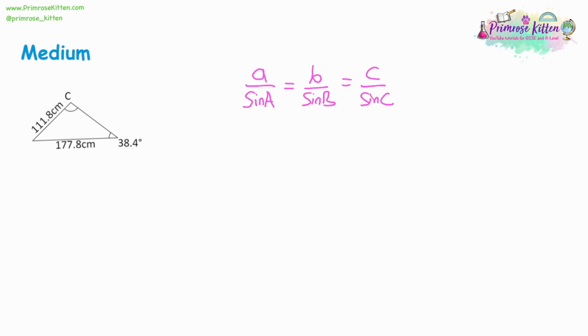Well, first we need to talk about the labels. Now, a, b, and c can be any sides of the triangle. It doesn't matter which sides they are, and it doesn't really matter which ones are which. What does matter, though, is the relationship between the angles and the sides, because we've got the lowercase a, b, and c, and the uppercase A, B, and C. Now, the lowercase versions of a, b, and c are these sides. The uppercase are the angles.